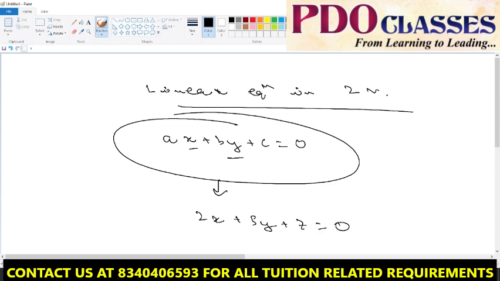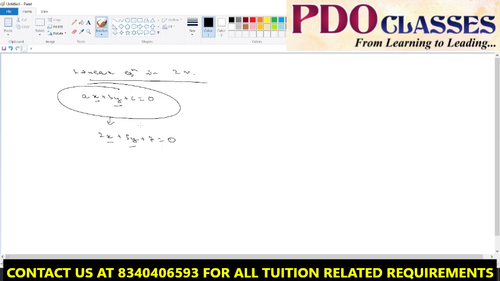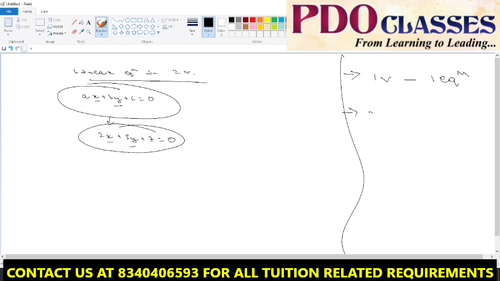Here what I can observe is that x and y are two variables. Can you solve this, 2x plus 5y plus 7 is equal to 0? Can you find the value of x and y? No, sir. Why? Because we only have one equation. Very good. So here you have to observe a logic. If you have one variable, you can solve it with one equation. If you have two variables, you can never solve it with one equation. You need two equations. Similarly, if you have n variables, you need n equations.